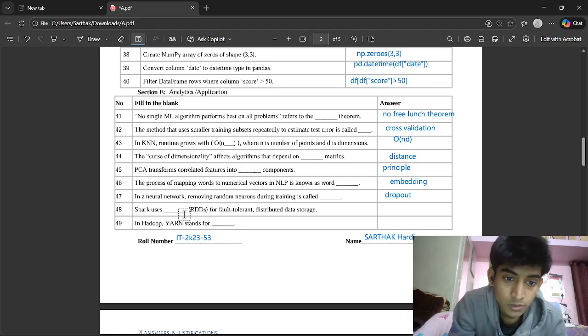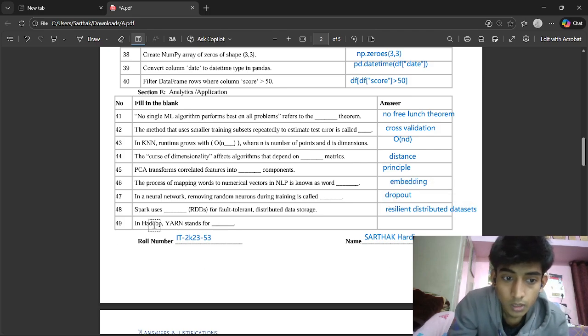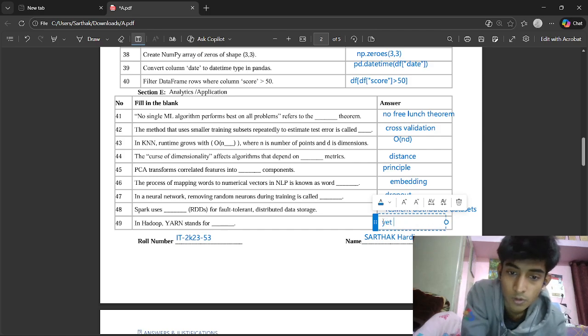Then we have Spark uses dash RDDs for fault tolerant distributed data storage. That is resilient distributed data set. Spark uses it in big data for the parallel processing paradigm. Resilient distributed data sets. In Hadoop, YARN stands for yet another resource negotiator. The full form of this: yet another resource negotiator.